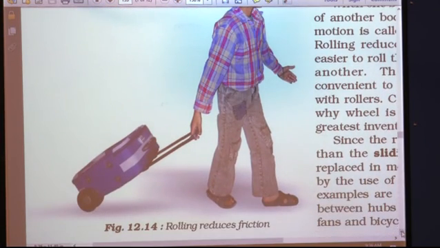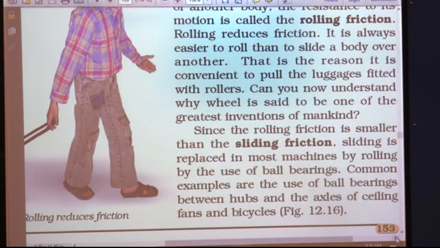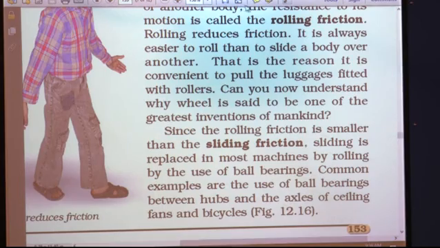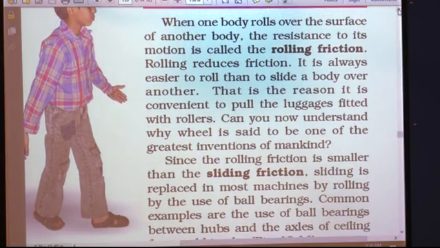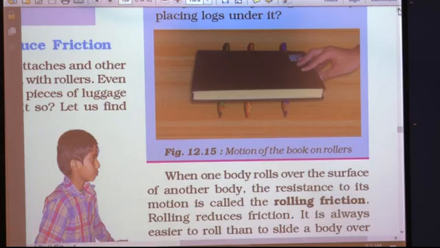Why does it become very easy for the child to pull the luggage? If you look at this picture, you can find there are wheels, that is, rollers, which roll the luggage. Instead of pushing, pulling or lifting it, it becomes very easy as there are rollers.